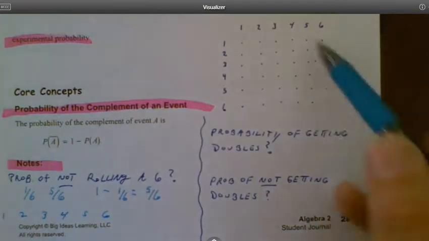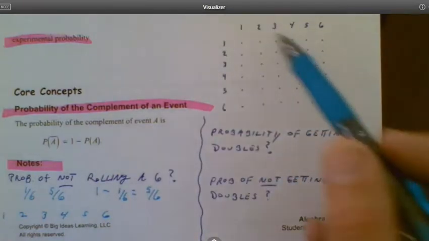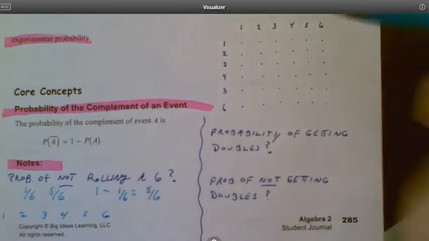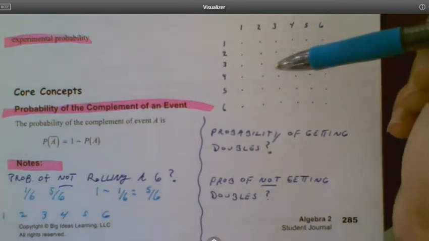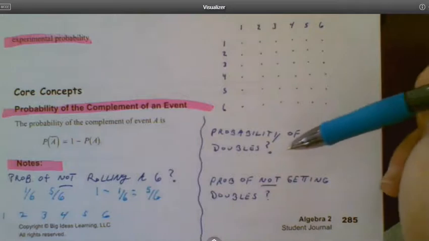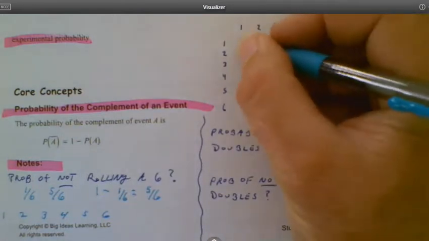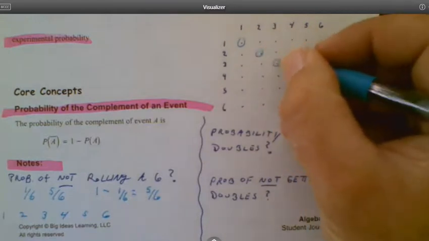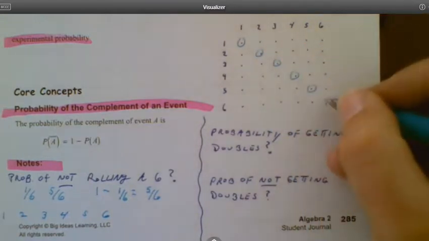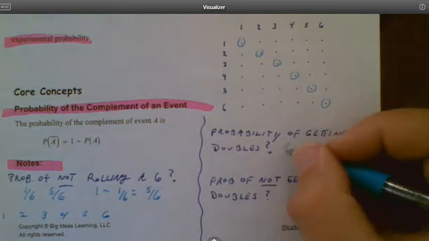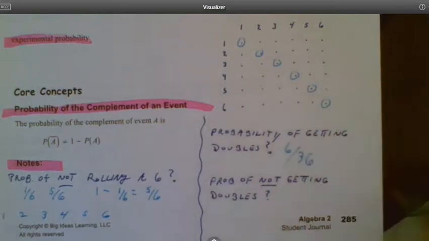We already talked about in the last lesson that there are 36 possible outcomes when you toss 2 dice, right? This was an example I gave in the last video: what's the probability of getting doubles? Well, 1, 2, 3, 4, 5, 6. So 6 out of the 36 is my probability of getting doubles.